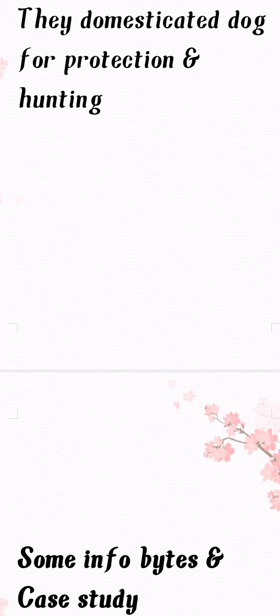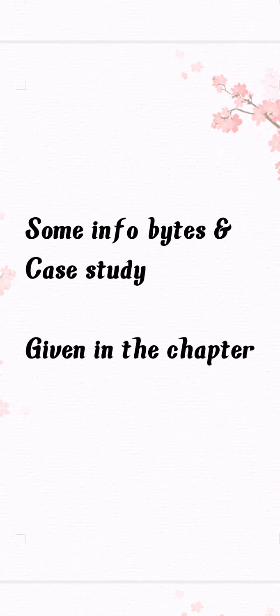Proto-history. History between prehistory and history. The period between prehistory and history is known as proto-history. In this period, they domesticated dog for protection and hunting. So in ancient time, people lived in caves. There they would suffer from some animals. To know that, they domesticated dog. Dog has sniffing power, so they can easily find out if any other animals come into their caves. So by that they domesticated dog for their protection and hunting. Okay.